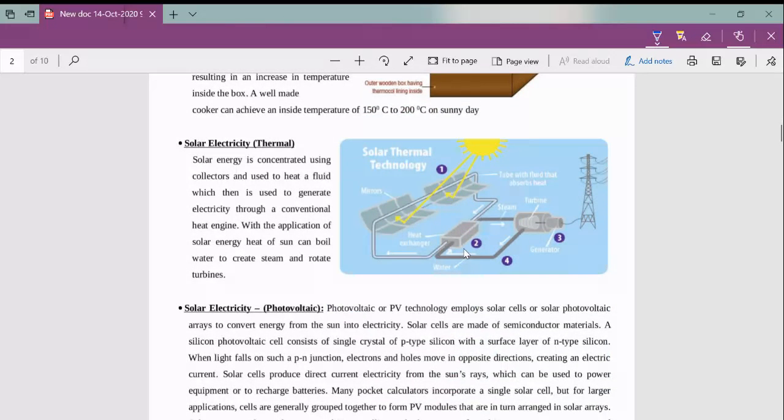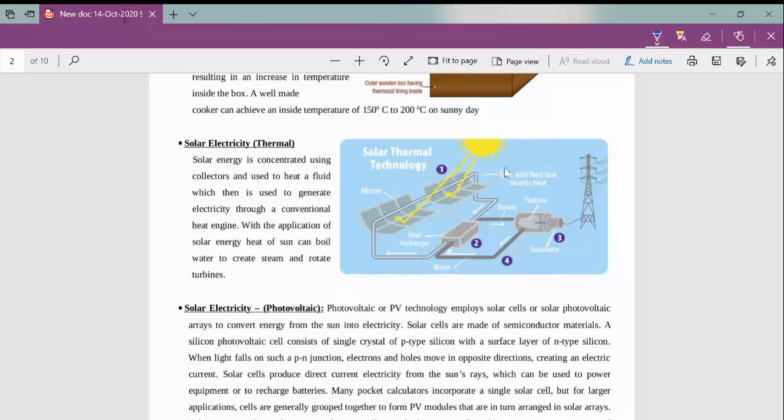Then solar electricity. There are two methods: the thermal method and the photovoltaic method. In the thermal method we have mirrors, a heat exchanger, some tubes which pass water, and a turbine and generator. These mirrors track sunlight, or heat from the sun, and we have a heat exchanger. These tubes are filled with running water.